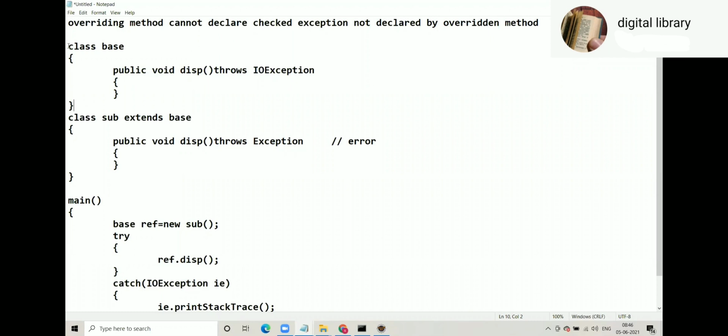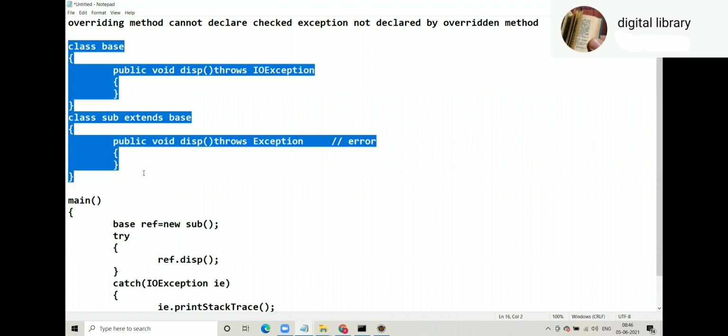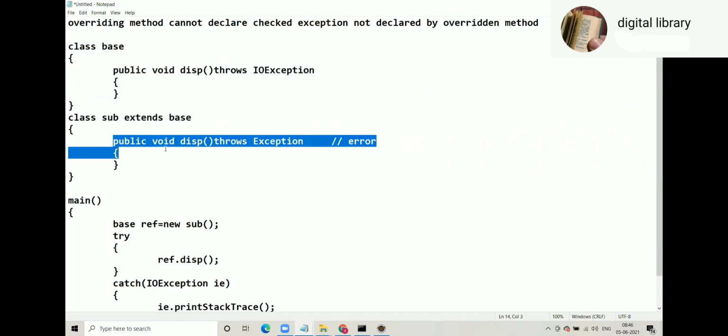All of you please understand that the fact is this particular code will not compile, but we are just assuming that it will compile. We want to see the side effect of it. What is the side effect if it is allowed? For that discussion, for the time being we are assuming that this is allowed. Based on that, my question to you is, whatever code I have written in main, is that correct?